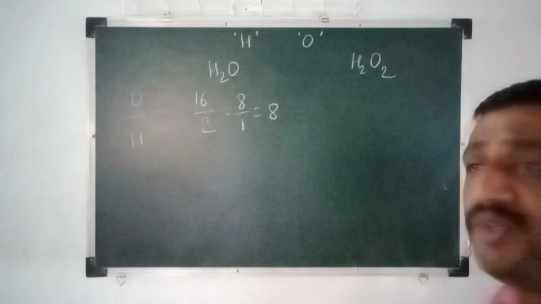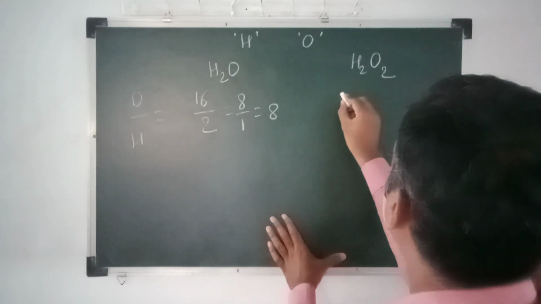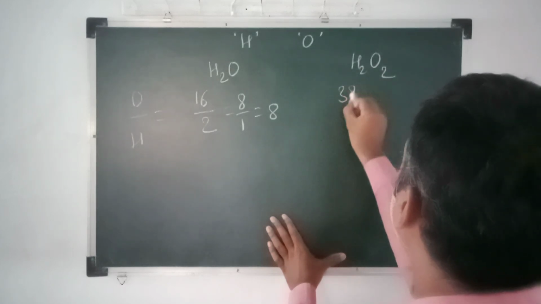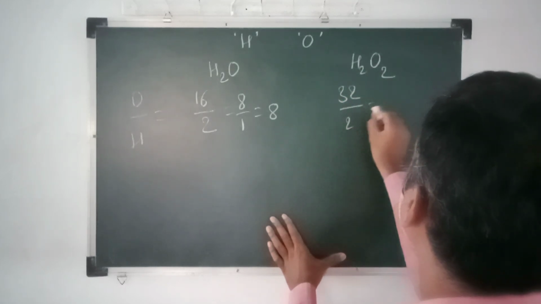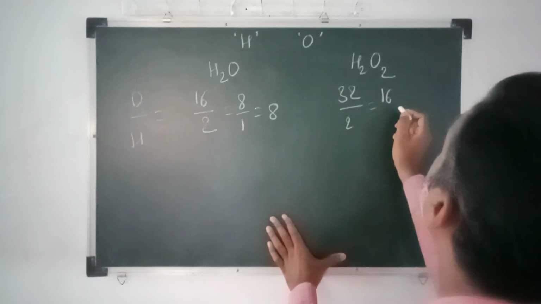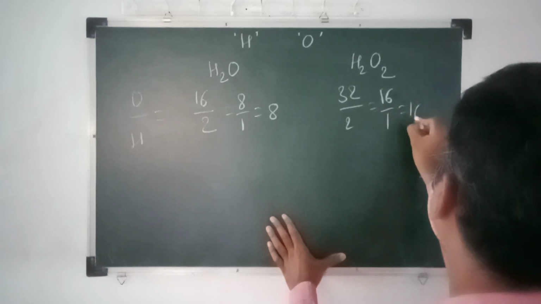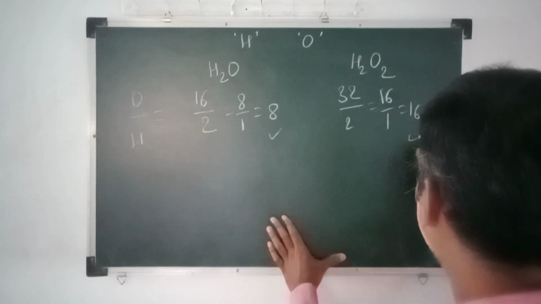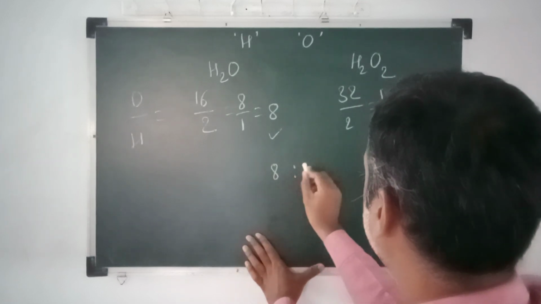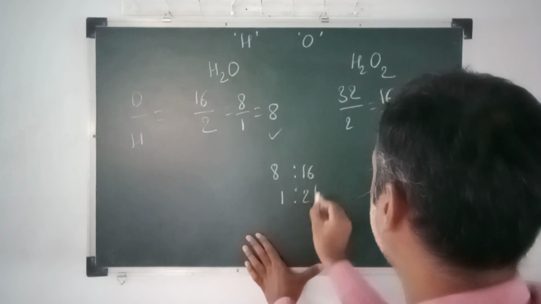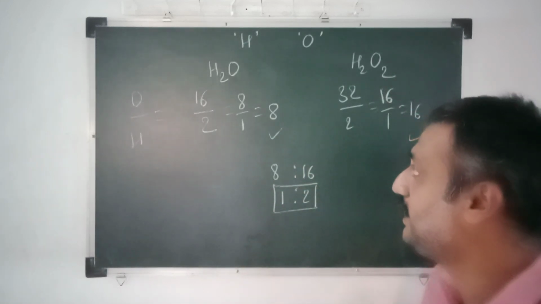In the second case, what are we getting? Oxygen atomic mass 16, 2 oxygen correspond to 32, divided by 2, that is 16, which is 16 upon 1. So the ratio of masses of interacting elements is 8 to 16, that is nothing but 1 to 2. Is it clear?